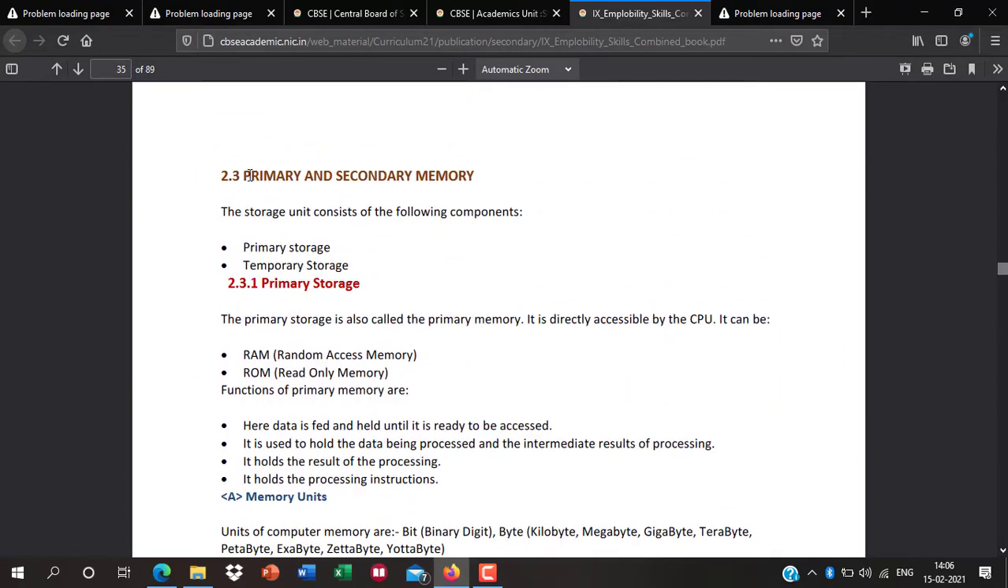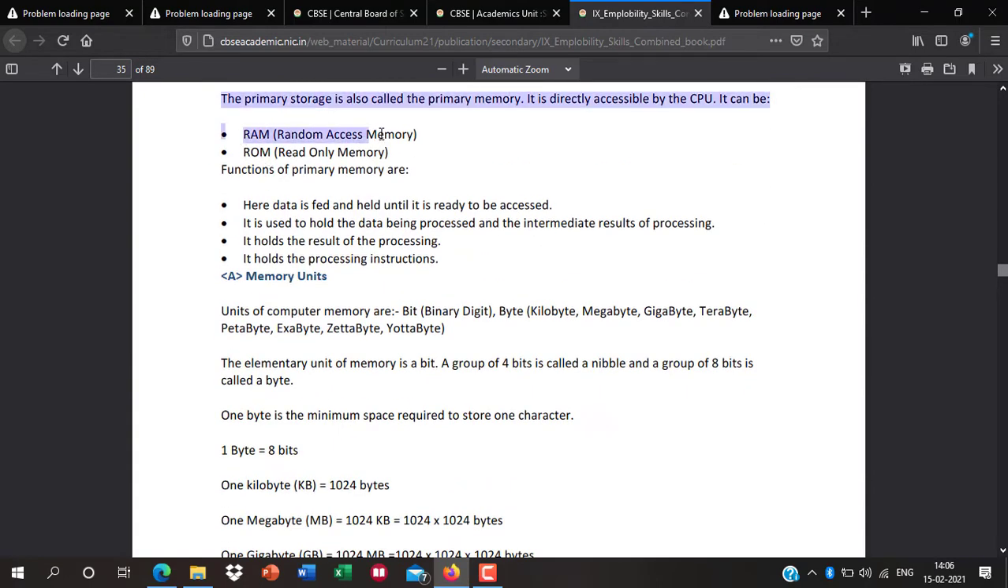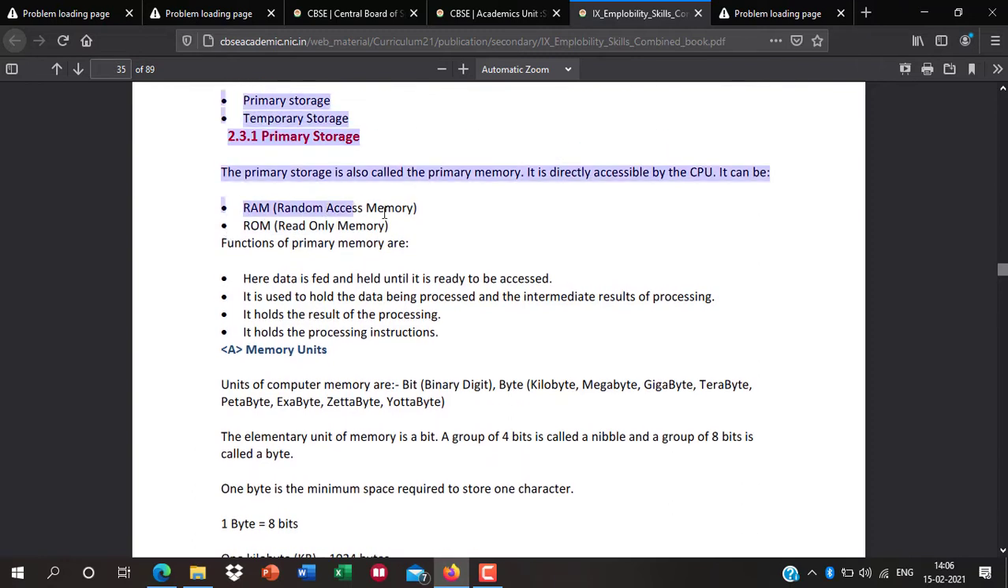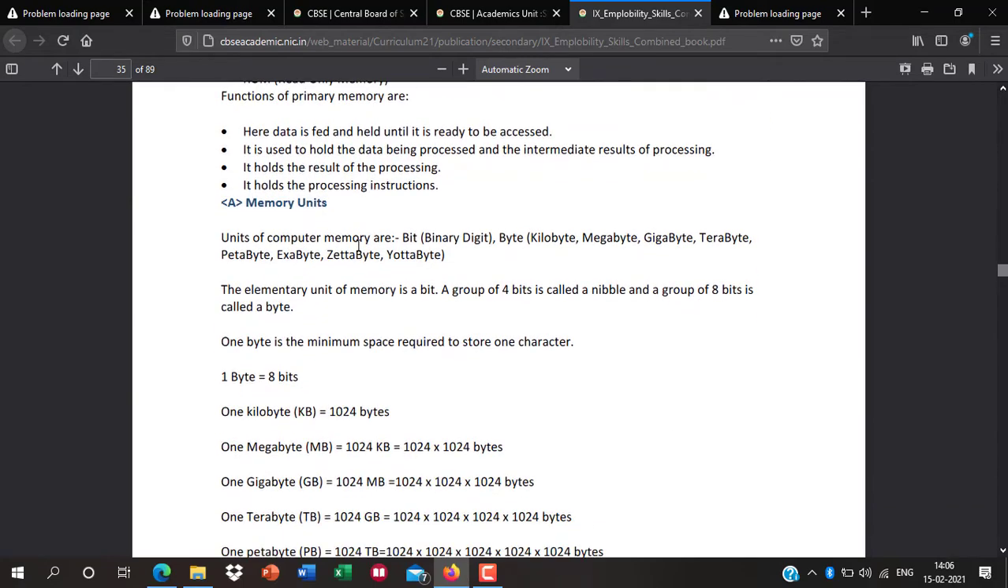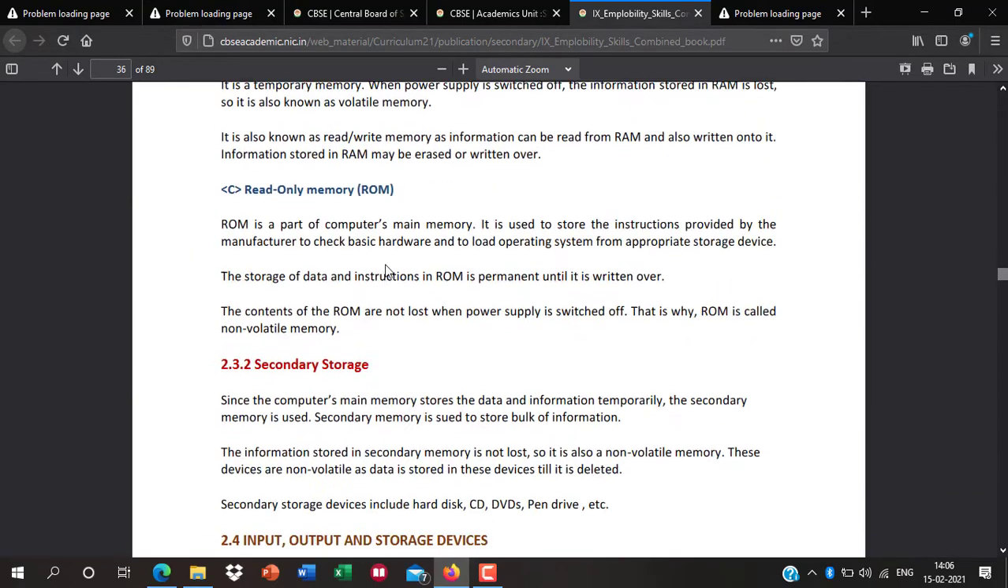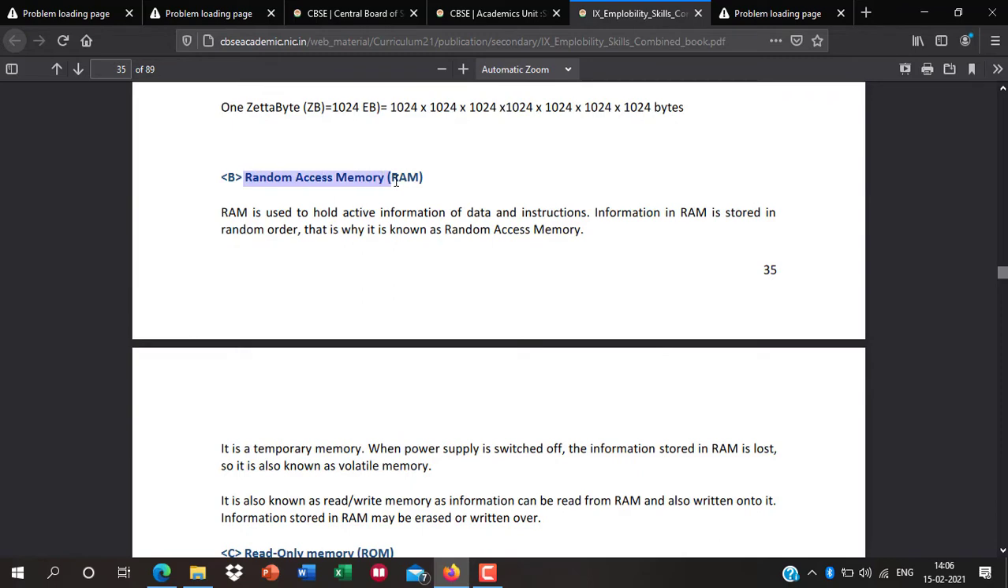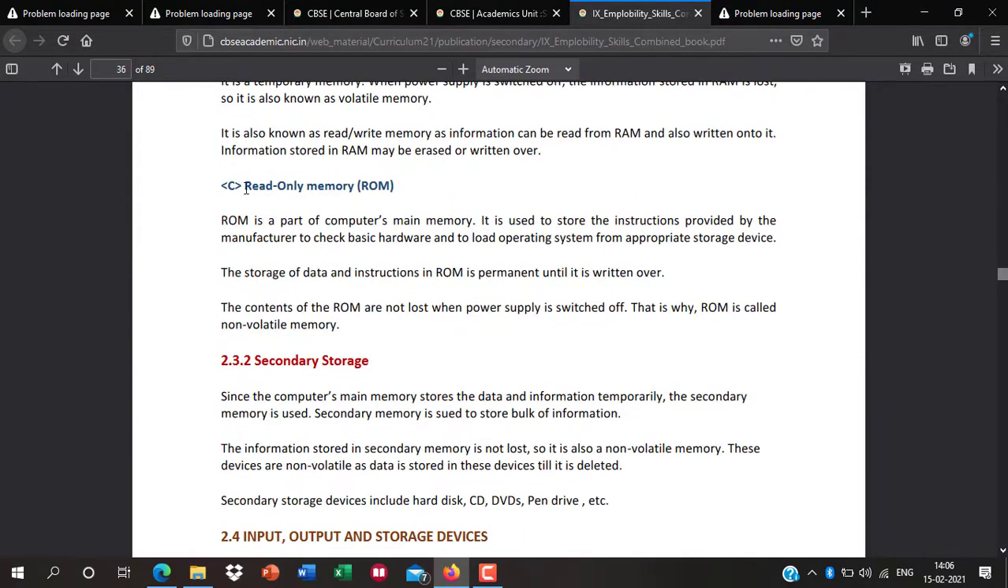Now the storage. The main important topic is primary and secondary memory. Here is the RAM, random access memory, and ROM. So kindly prepare this topic. This is the most important topic for the examination, and memory units also. Now here random access memory is explained and read only memory is explained. Now the differences between RAM and ROM: RAM is a volatile memory and ROM is a non-volatile memory.